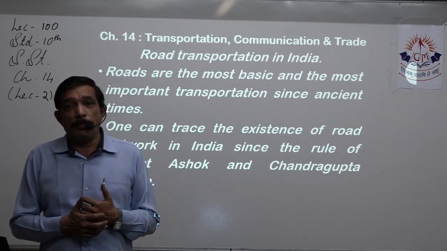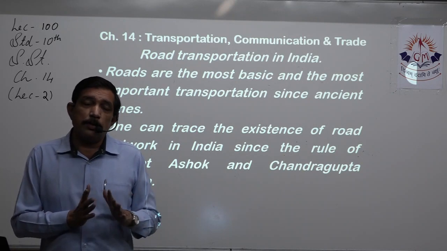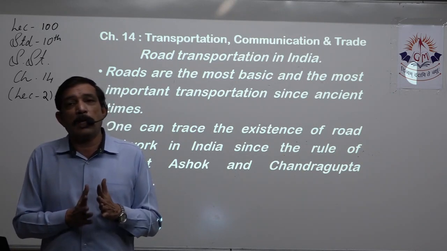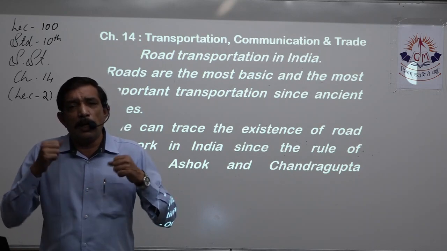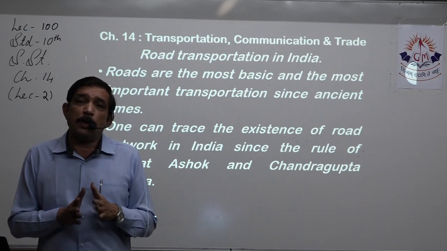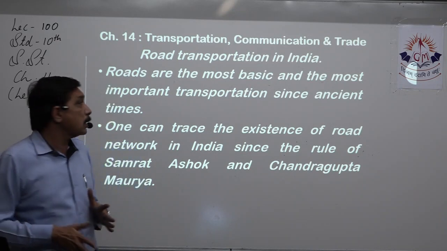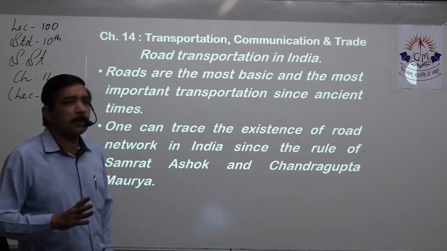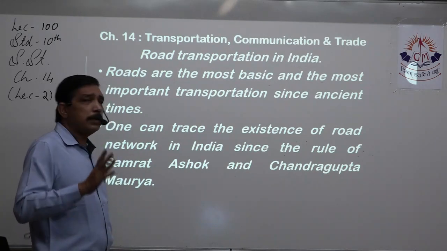So in that way, the shortest possible, simplest possible and easiest possible route that we can have, even if we don't have any material, then also road transport is very, very necessary. Roads are the most basic and the most important transportation since ancient time.